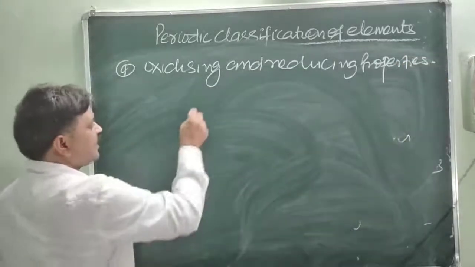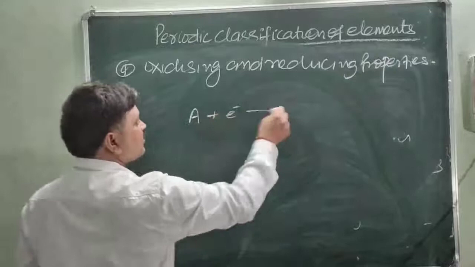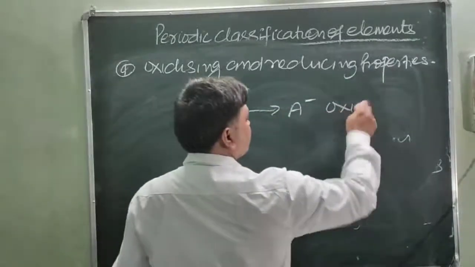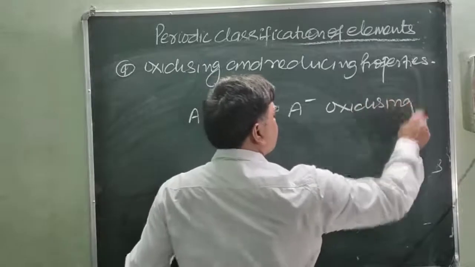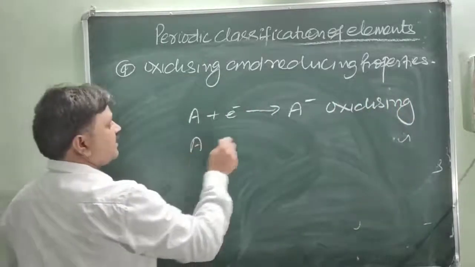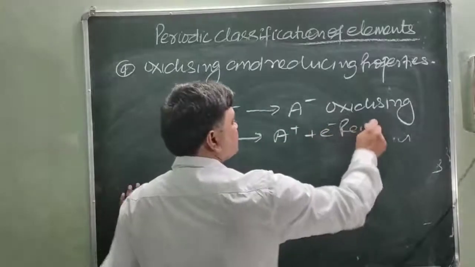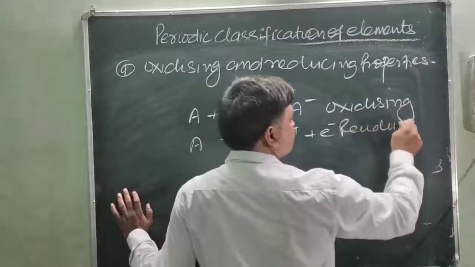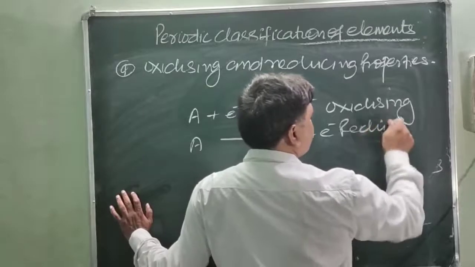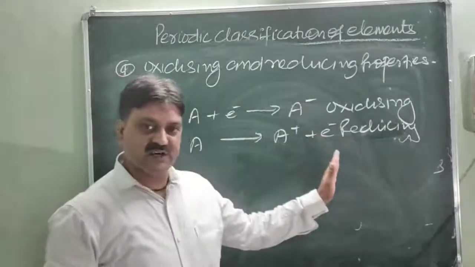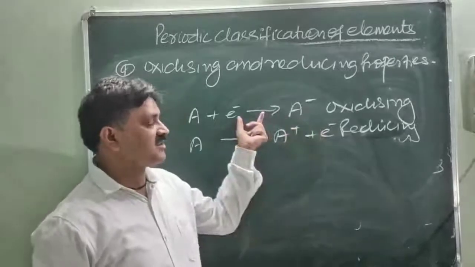Oxidizing means when an element gains electrons and becomes negatively charged. This is called oxidizing property. And when an atom A loses 2 electrons and becomes positively charged, this is called the reducing property. Reducing property means losing capacity is called reducing and gaining tendency is called oxidizing.